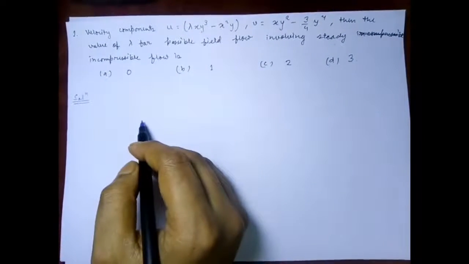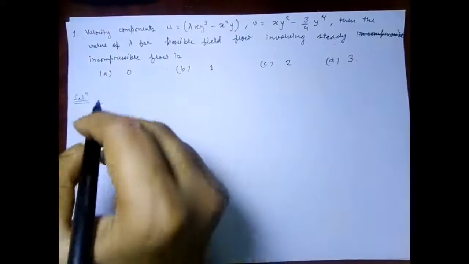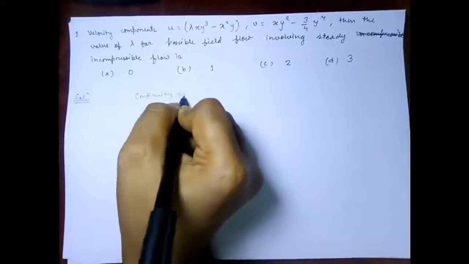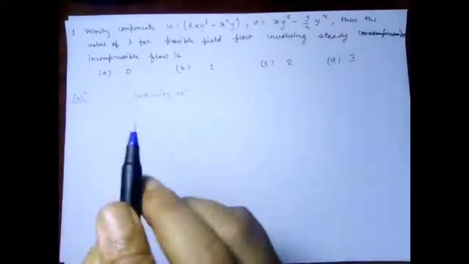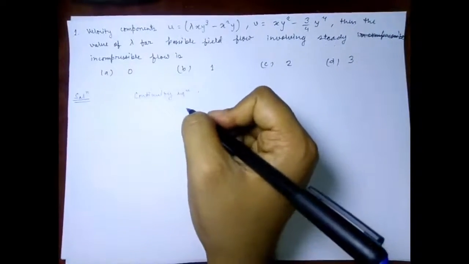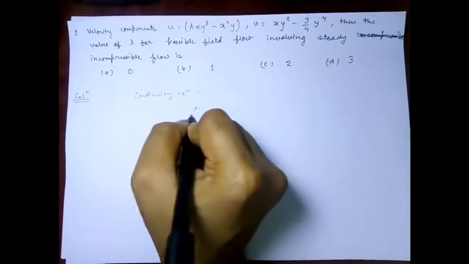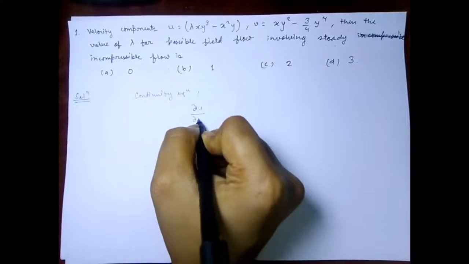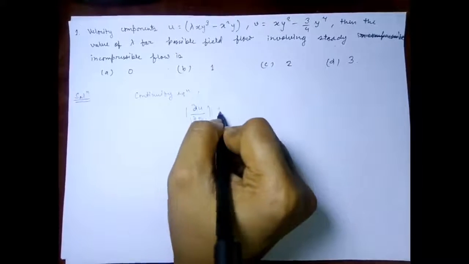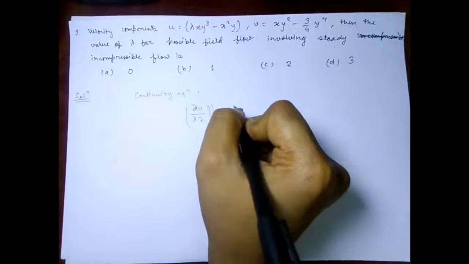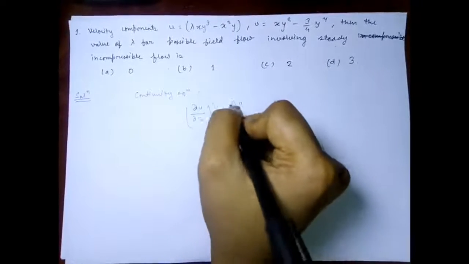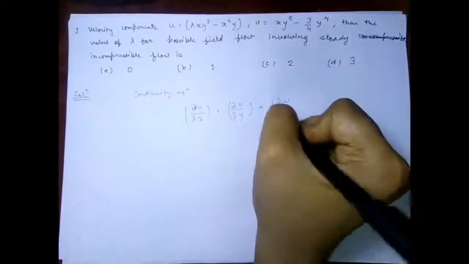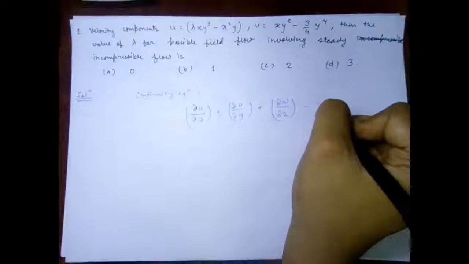So therefore we can use the continuity equation, as it is a steady and incompressible flow, and it will be del u upon del x plus del v upon del y plus del w upon del z, and that is equal to 0.